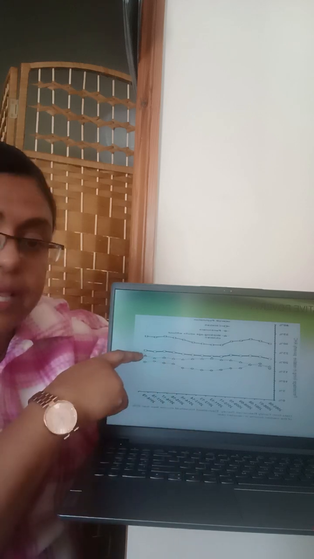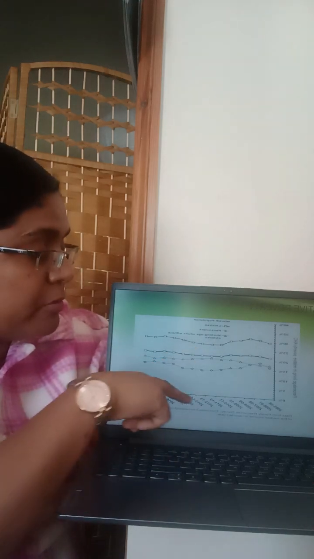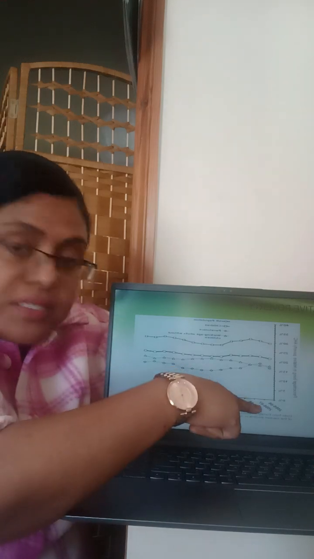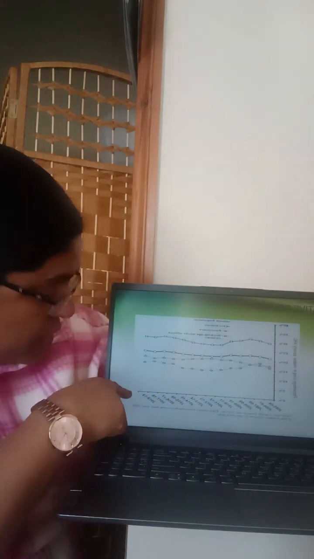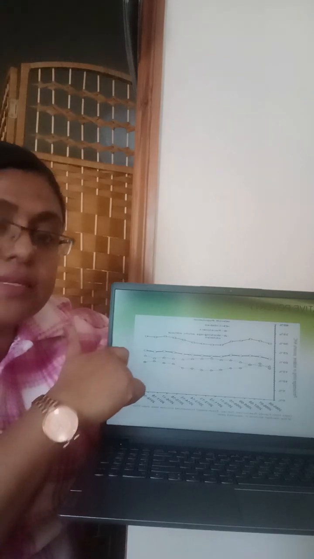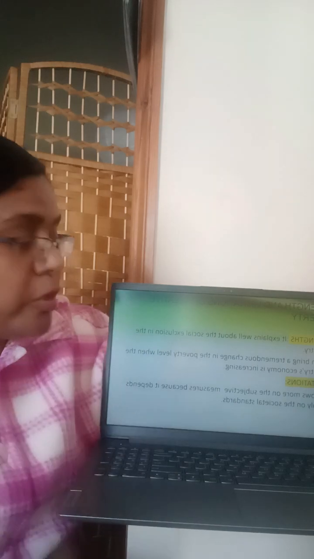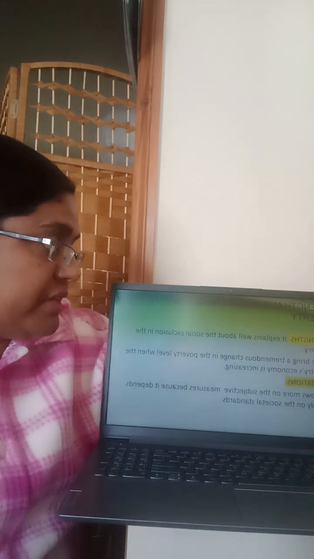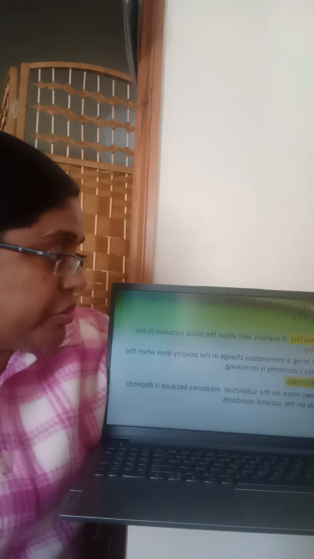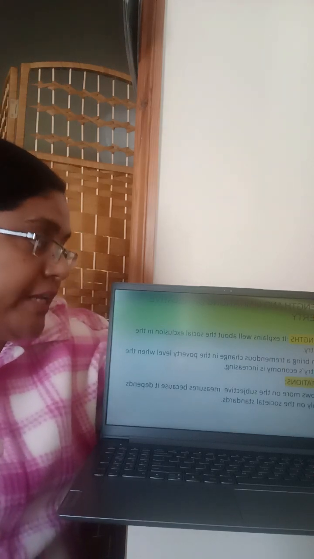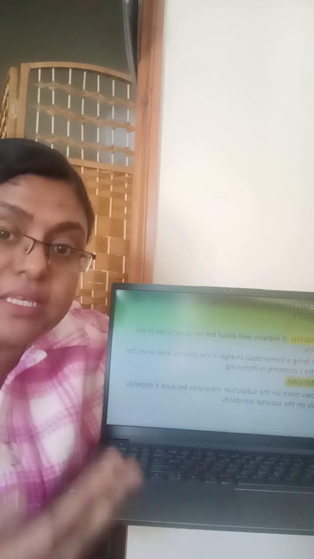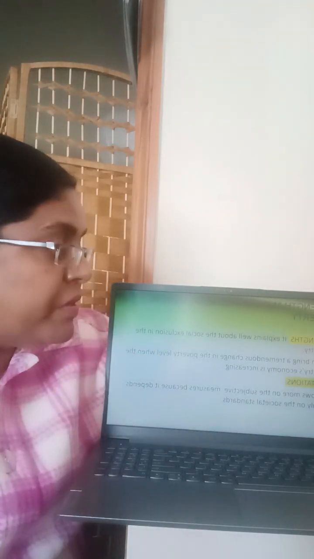And next, this is the image showing the relative poverty line. It starts from 2005 to 2019, and these are the statistics for relative poverty in the UK. Next, talking about the strengths and also the limitations of relative poverty. So what are the strengths? It explains well the social exclusion in the country. It can bring a tremendous change in the poverty line when the country's economy is increasing, because it is a variable threshold. And what are the limitations?